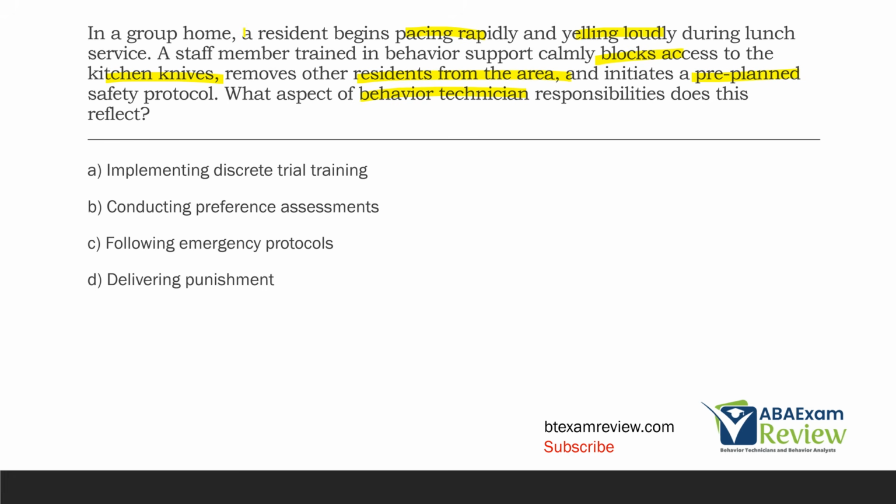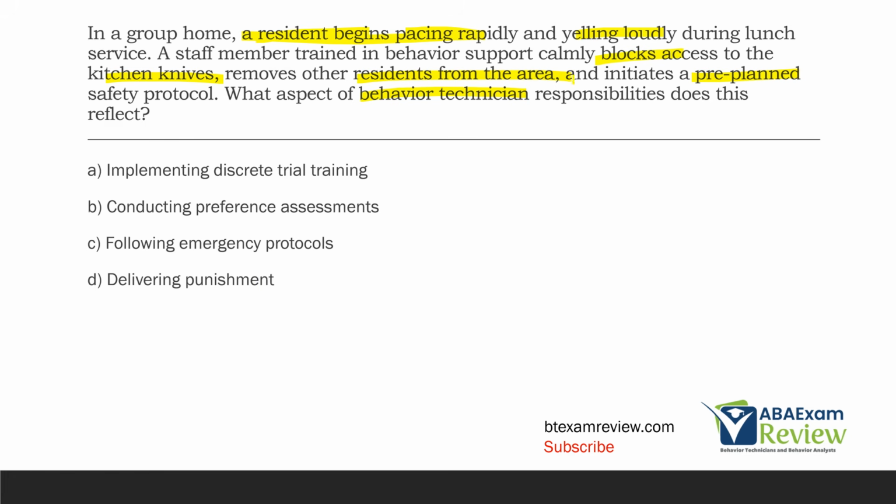Given all this, what aspect of responsibility is reflected here? A, implementing discrete trial training. The staff member is not implementing DTT. They're responding to what this resident is doing. B, conducting preference assessments. No preference assessment is taking place. C, following emergency protocols. Yes, we have a resident escalating. Staff member follows the safety protocol. They're blocking weapons. They're keeping others safe. They're keeping the learner, or in this case, the resident, safe. They're following these pre-planned emergency protocols.